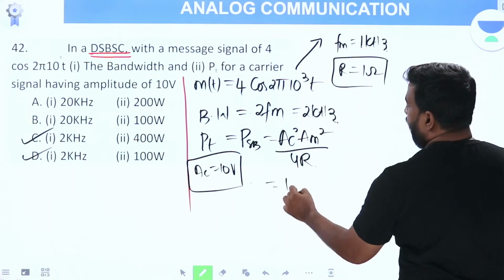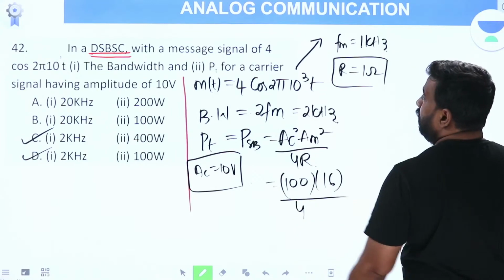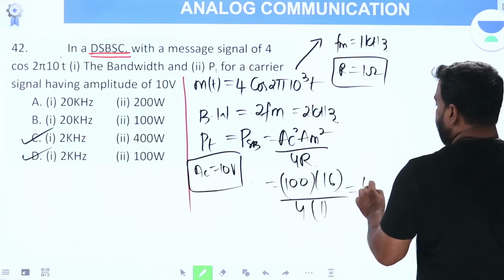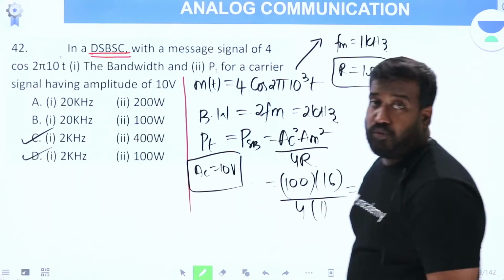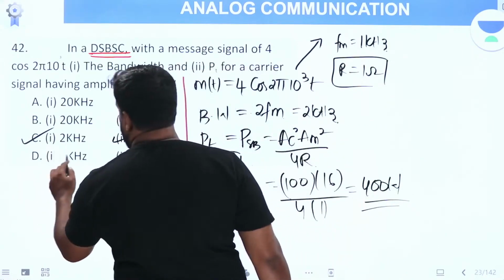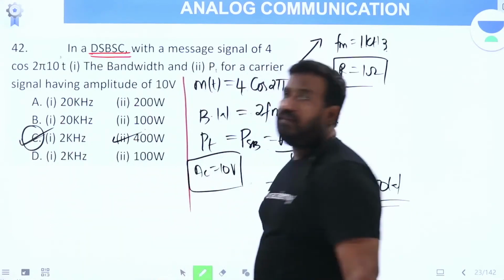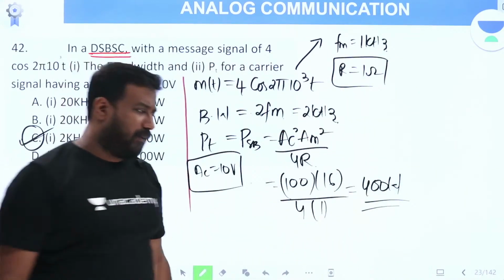Substitute Ac² = 100, Am² = 4² = 16, by 4 into R, which is 1. Therefore this is 400 watt. Option C is the answer. Got it? Clear? Once you know the concept, it is very, very simple.